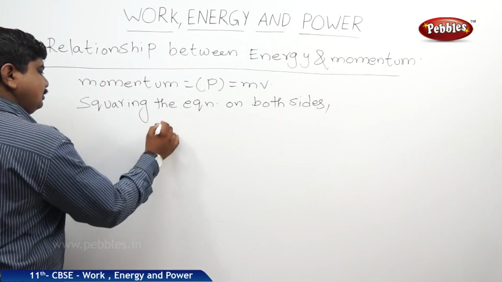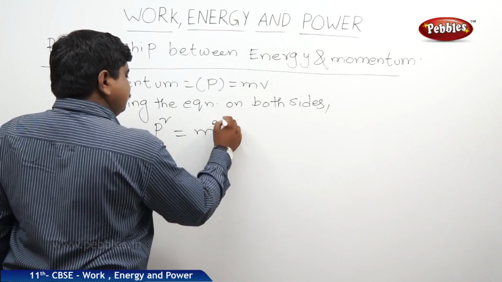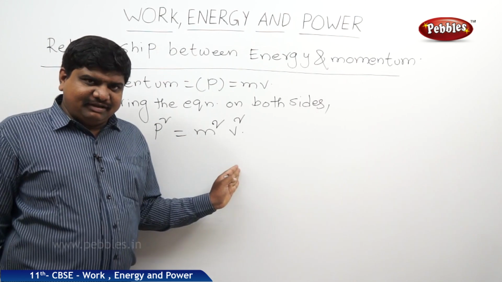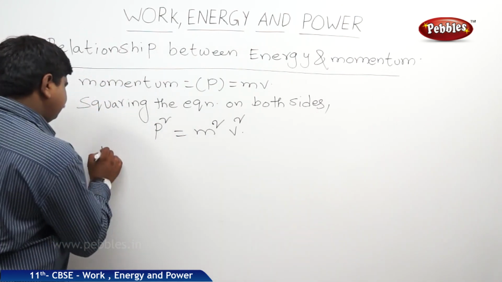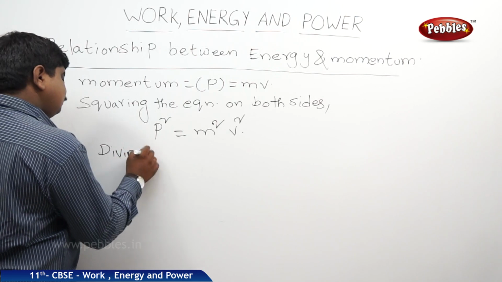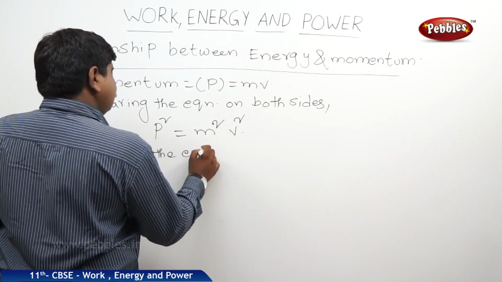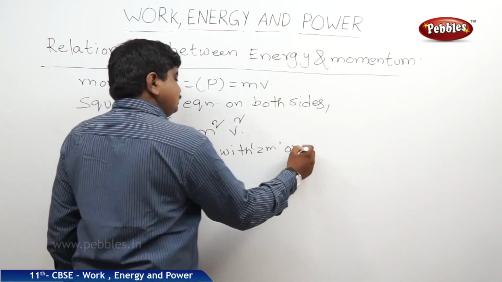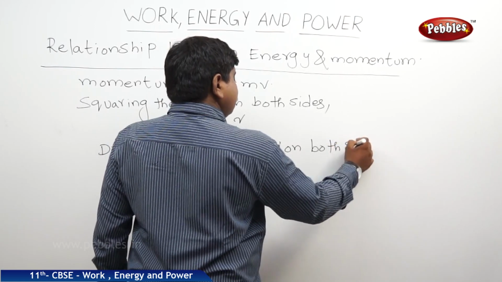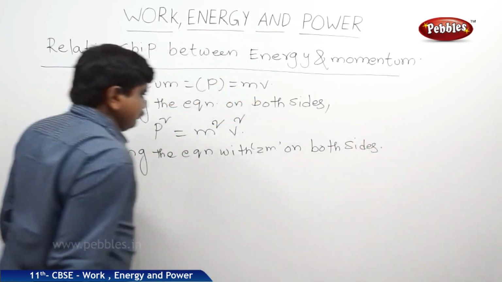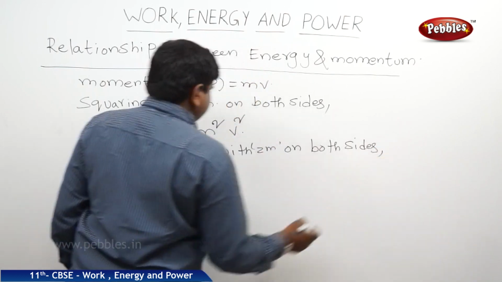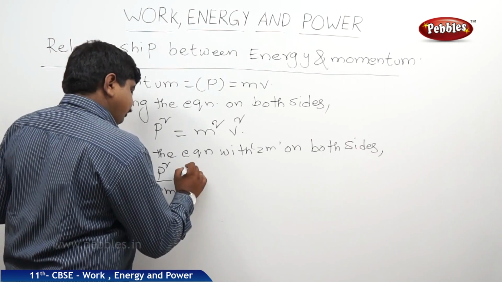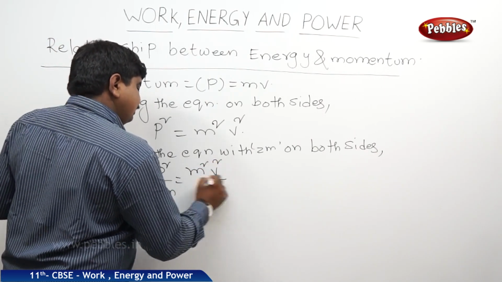Therefore, it will be p square is equal to m square v square. Now, I am dividing the same equation on both sides with 2m. Therefore, what we get is p square by 2m is equal to m square v square by 2m.